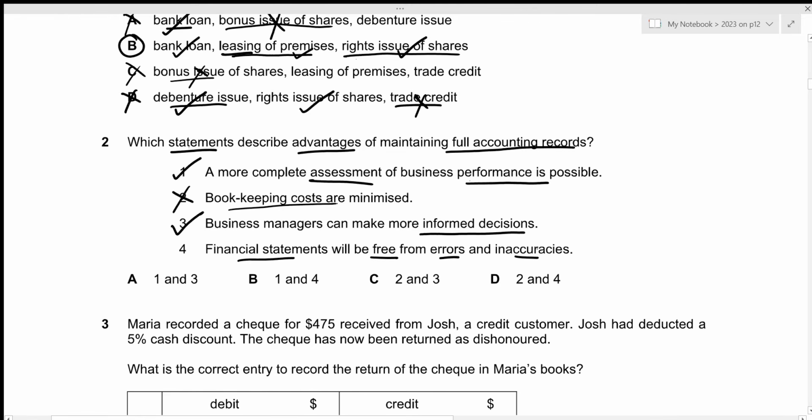So although we have maintained all of the transactions and recorded it in the relevant account, we cannot be sure that those accounts are free from errors and inaccuracies because human errors can always be present. There can be error of original entry or error of transposition, and that will be made by the bookkeeper. So maintaining full accounting records will not ensure that our financial statements will be free from errors and inaccuracies. So statement 4 is incorrect. The correct answer we're looking for in this case is 1 and 3, which is given by option A.